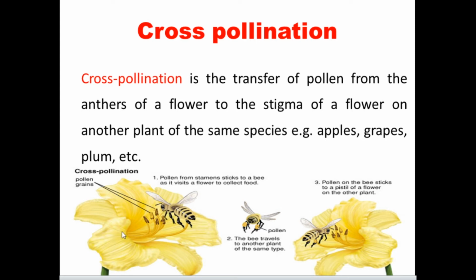Look at the picture. This is the same species, same color. This is also the same color. It means they are the same species. So it is one of the good examples of cross-pollination.